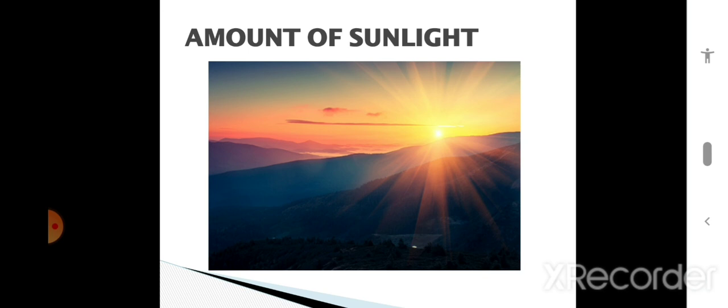Next, type of soil. Type of soil is a very important factor which affects the vegetation of a place. Some vegetation needs alluvial soil, red soil, or sandy soil. In that area we can see a different type of vegetation, and when we go to other areas where it's red soil or black soil, we can see different types of vegetation. So type of soil is also an important factor.